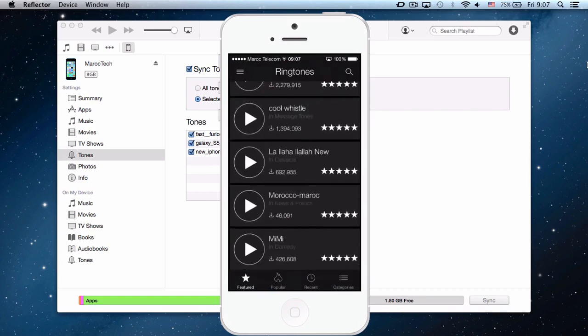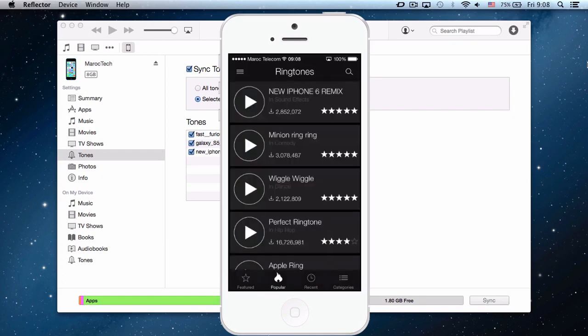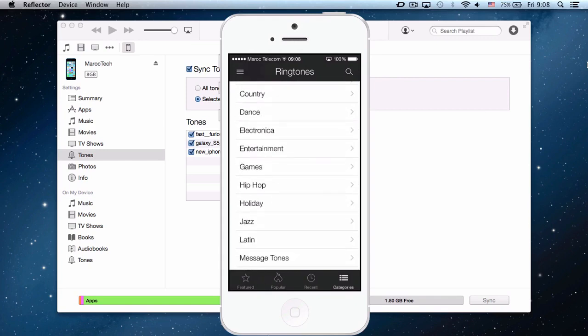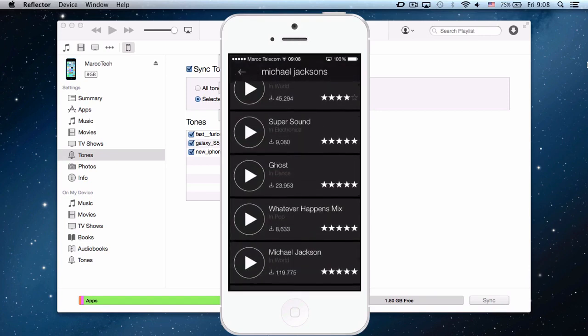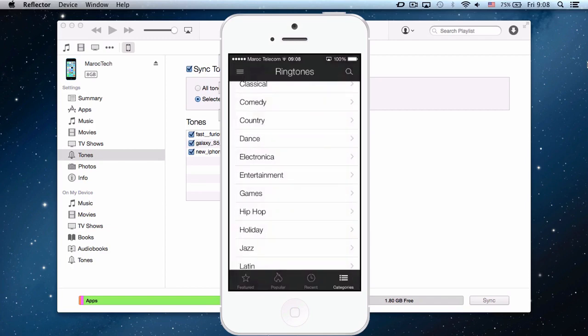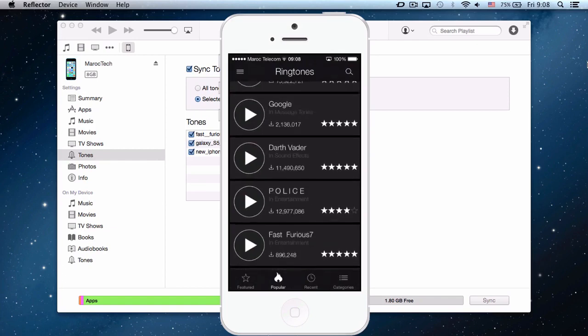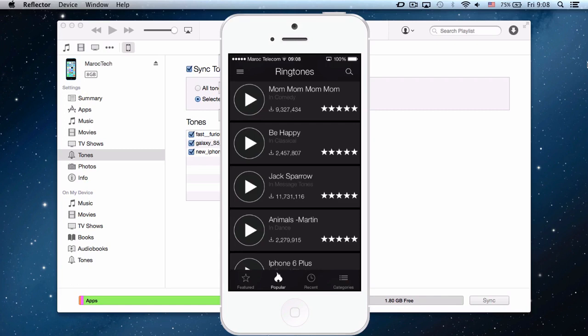There are lots of ringtones available. You can choose by popular, you can choose by recent, you can choose also by category: blues, comedy, country, dance, etc. You can search, look for someone, for example Michael Jackson here. So you have a lot of choices. Let's say we're going to download Be Happy, for example. So here when you click play, you can listen to it.